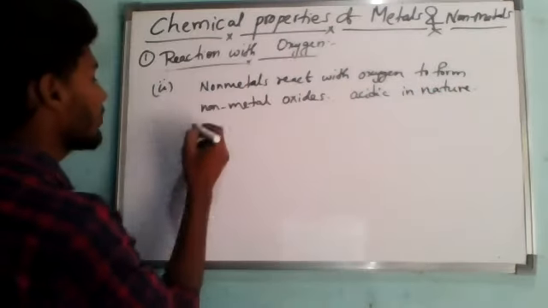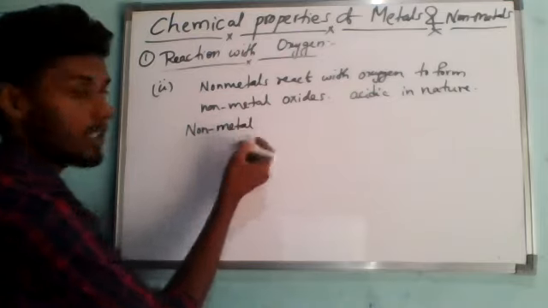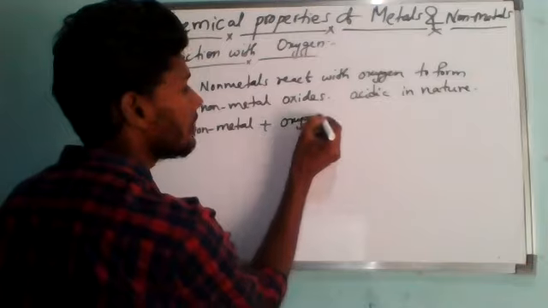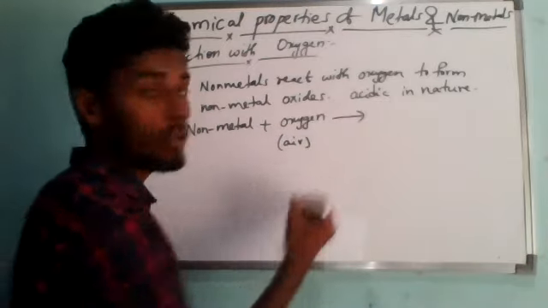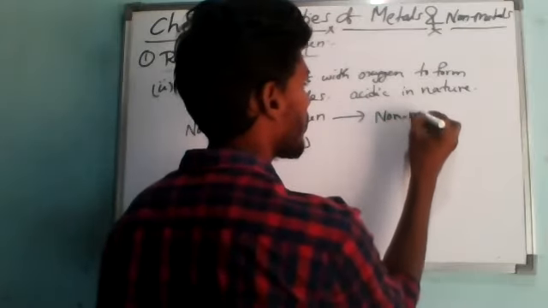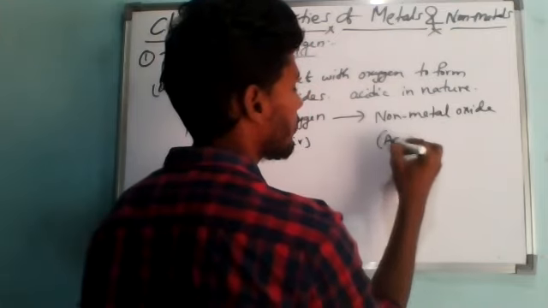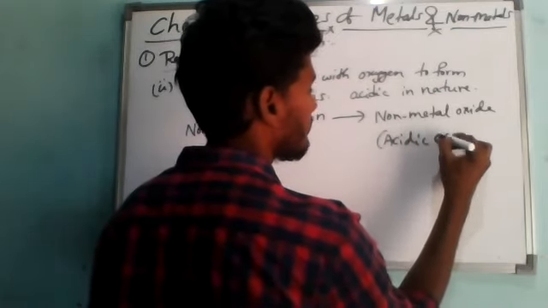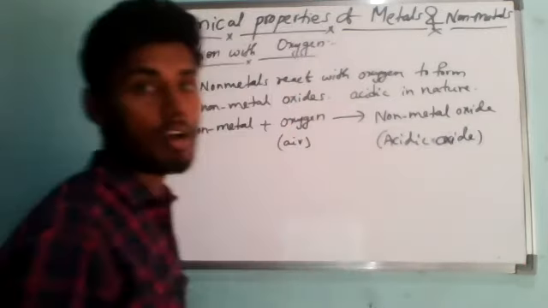If we write the chemical equation: non-metal plus oxygen, from air, gives acidic oxide, which is the non-metal oxide.